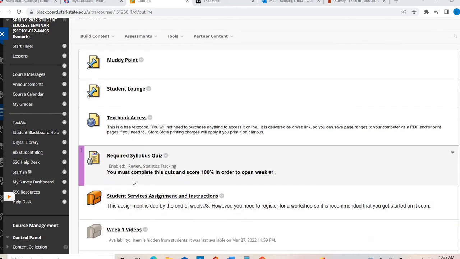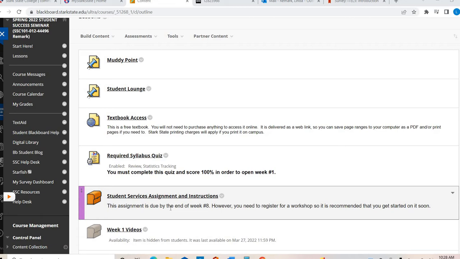This is another reminder, student services assignment is coming due end of week 8, which ends on a Friday. So just keep in mind that is coming due very soon since we're already in week 5.